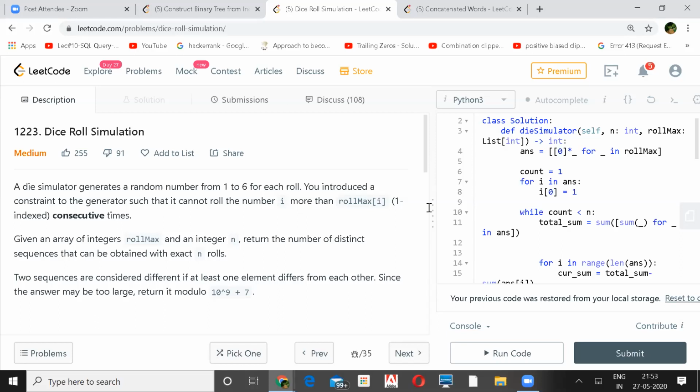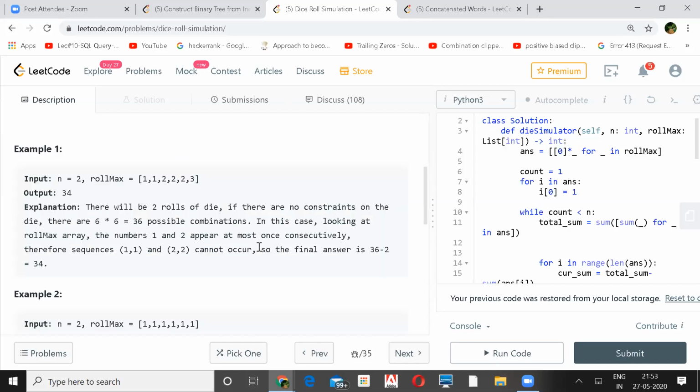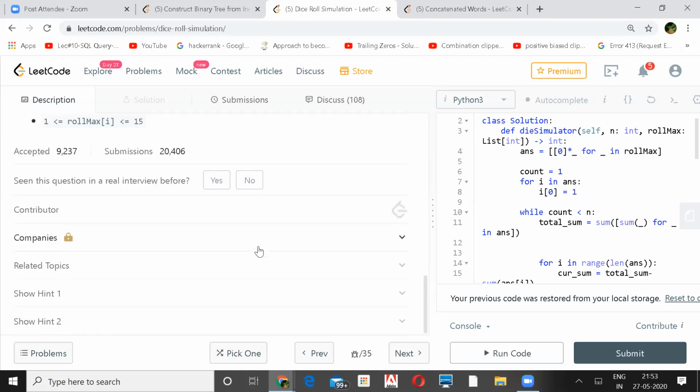I searched for many things, but I didn't get any such blog or anything like that which would make it much simpler. Yeah, that's true.